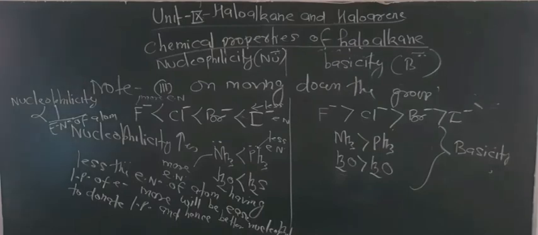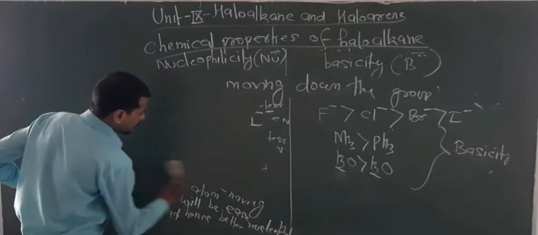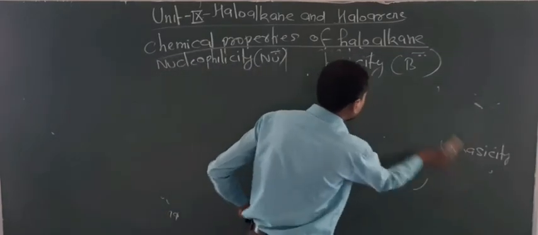How will you decide the acidic and basic property of the given chemical species? Now dear students, one more point to note about the basic and nucleophilic nature: the least stable carbanions are the strongest, or you can say stronger, nucleophiles. In the third case, what happens?